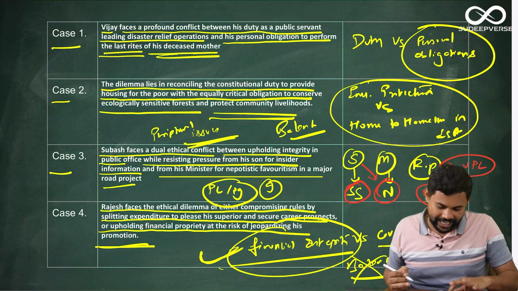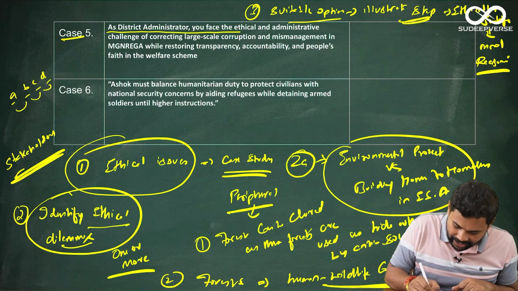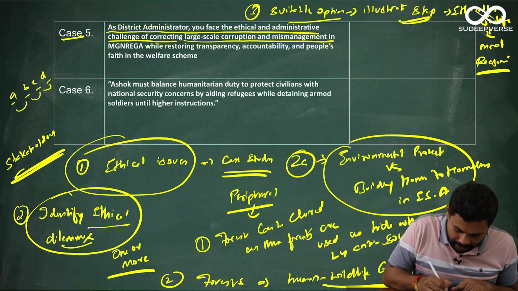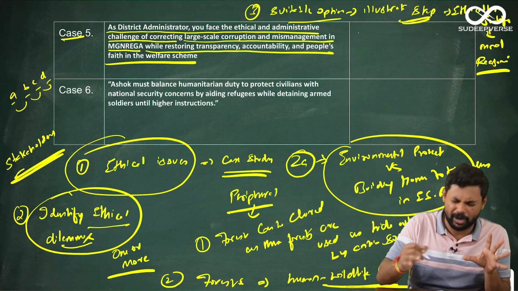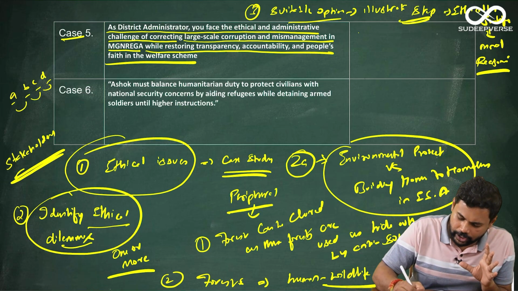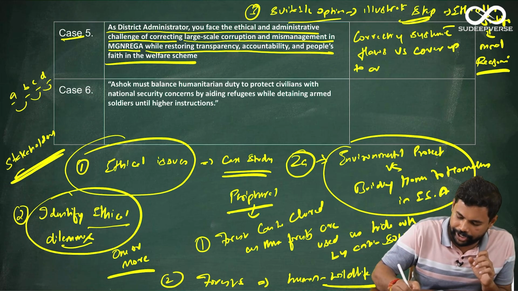Alright, now let us go to case 5. In case 5, as district administration, you face the ethical and administrative challenge of correcting large-scale corruption and mismanagement in MGNREGA while restoring transparency, accountability and people's faith in the welfare system. As I have written there, it is again a straightforward dilemma: correcting systemic flaws versus cover up to avoid conflict.